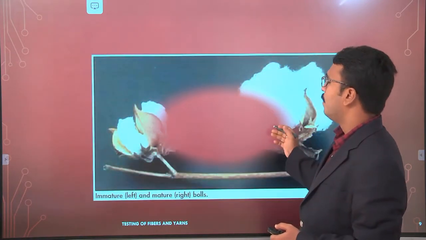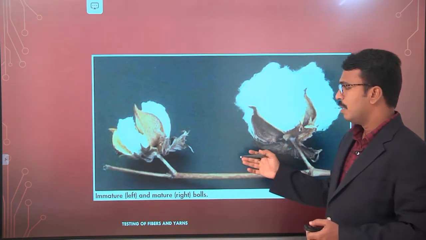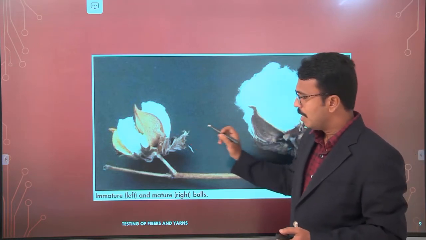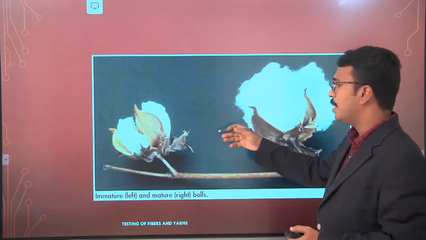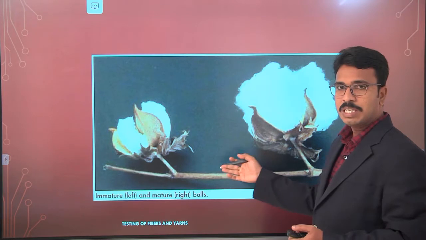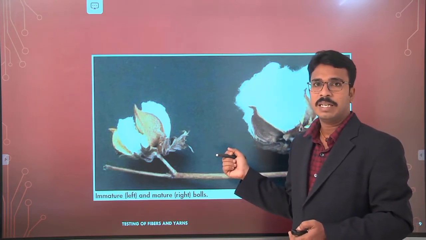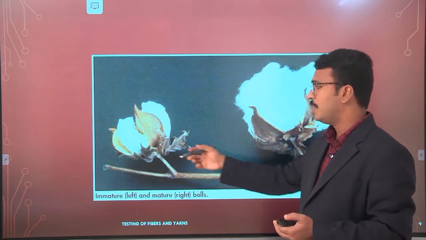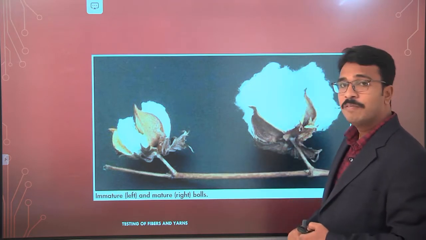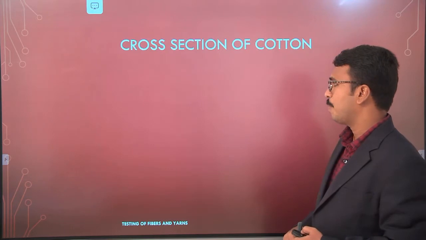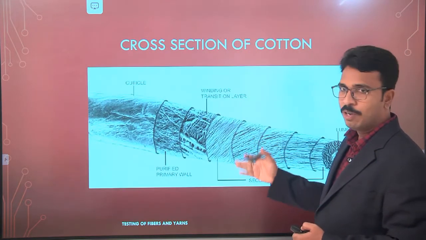Now, if you look here, this is the immature fiber, and this is the mature fiber. Simply by looking at these cotton balls, this one and this one, you can easily segregate them. Easily you can say that this is immature and this is mature fiber, that is, cotton fiber balls. And this is the morphology of cotton.